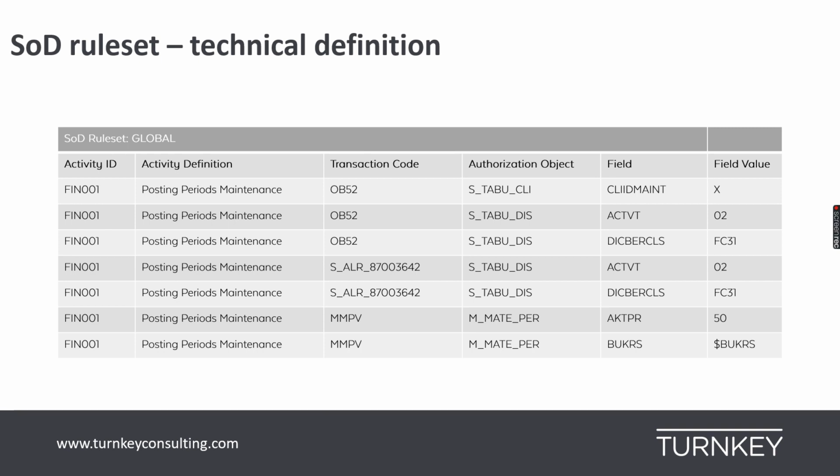Now, if you look at it from a roles and responsibilities perspective, the business definition is defined and owned by the business stakeholders. The technical definition is provided by the SAP team or the security team, and it is owned by them. So that is the typical segregation. The business should be able to define and tell what are the business risks. Those are my business definitions of the SoD risks, and the SAP technical team should be able to take that and convert that into a technical language that SAP or the SoD tools understand.